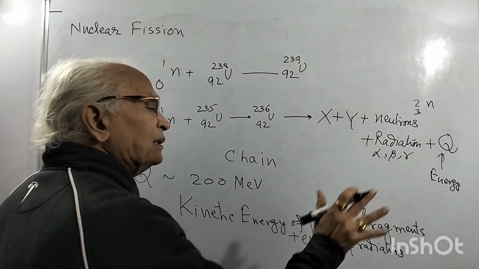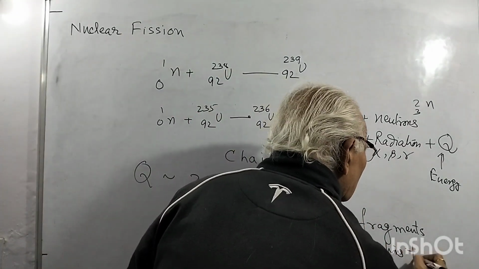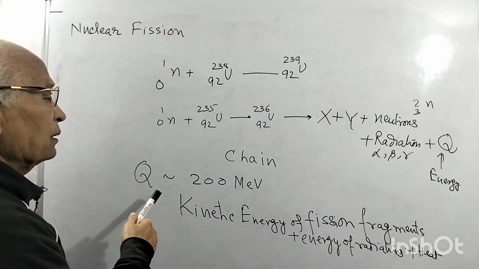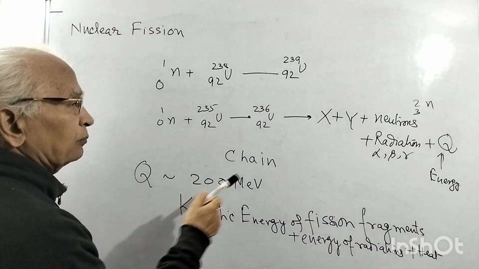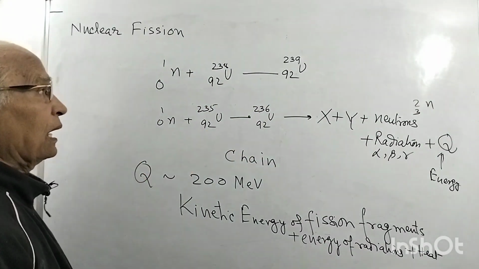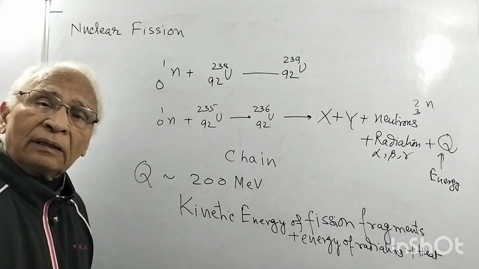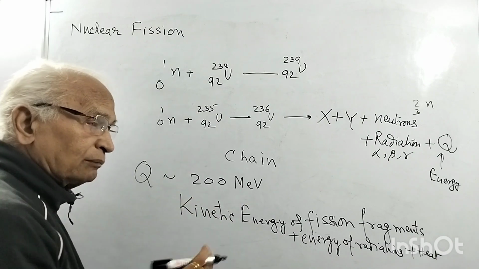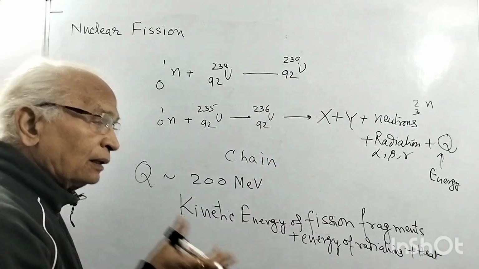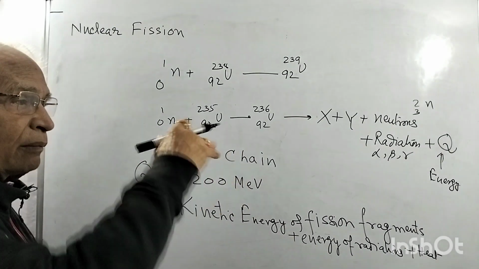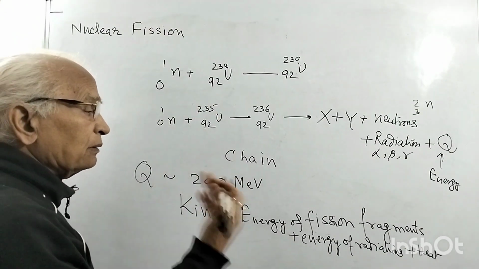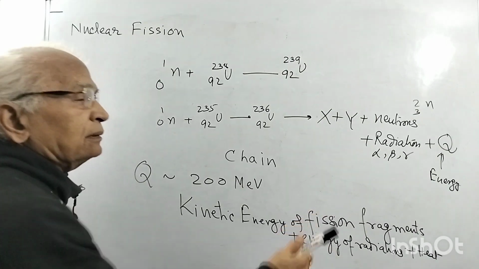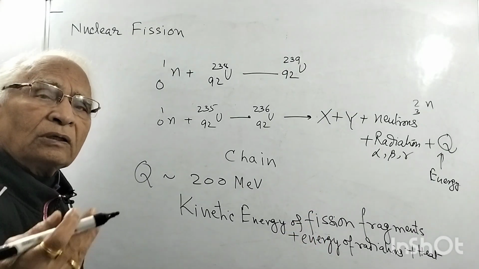This kinetic energy of the moving fragments produces heat. So in one fission, we can calculate by mass difference, about 200 MeV energy is released, and this is huge energy. The fragments move with kinetic energy and interact with the surroundings, producing heat, and there are radiations, alpha, beta, gamma rays, also radioactivity.